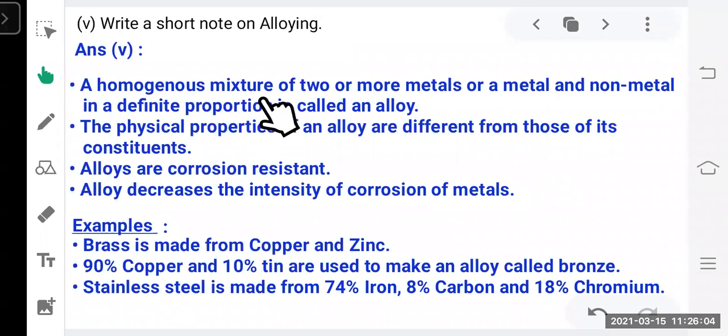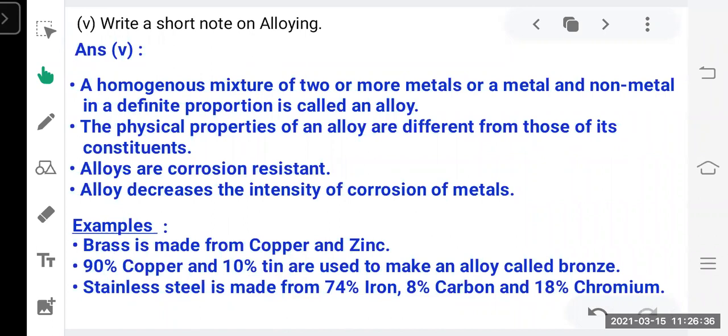A homogeneous mixture of two or more metals, or a metal and non-metal, in a definite proportion is called an alloy. The physical properties of an alloy are different from those of its constituents. Alloys are corrosion resistant. Alloying decreases the intensity of corrosion of metals. For example, brass is made from copper and zinc. 90% copper and 10% tin are used to make an alloy called bronze. Stainless steel is made from 74% iron, 8% carbon, and 18% chromium.